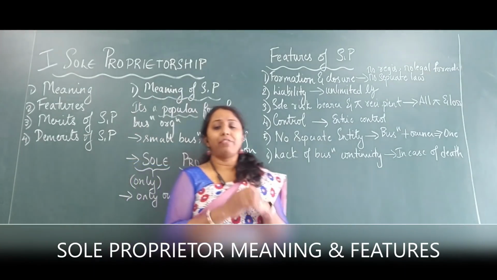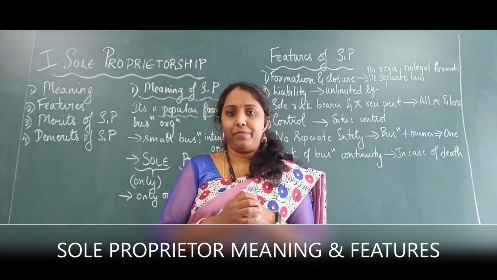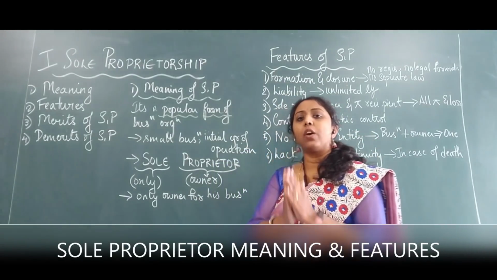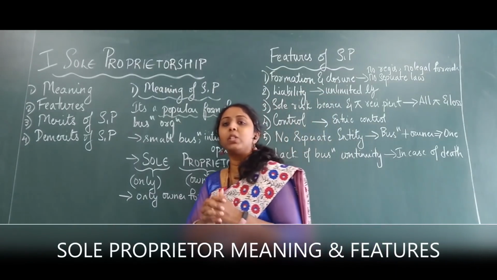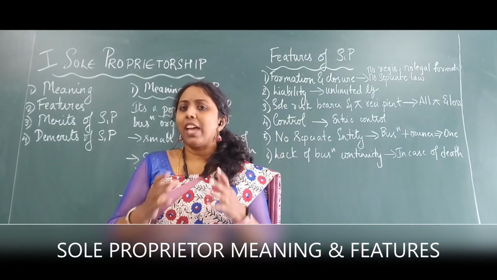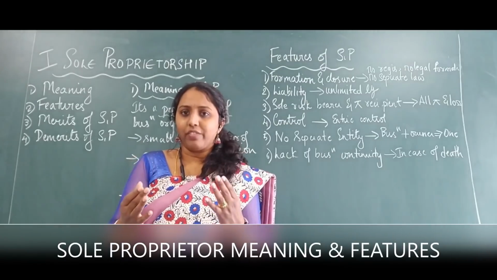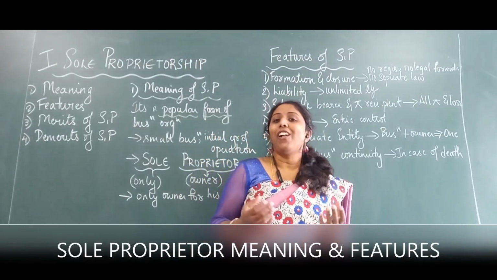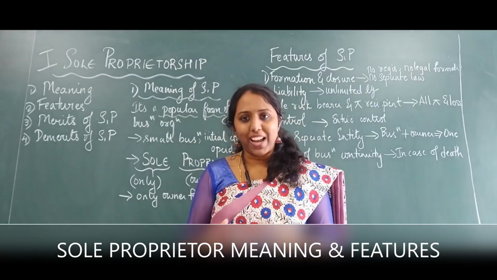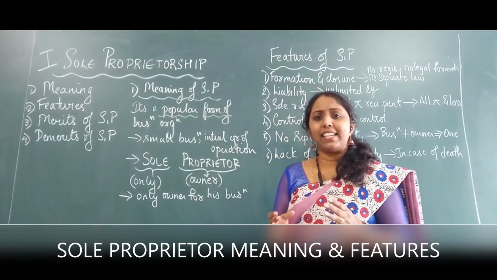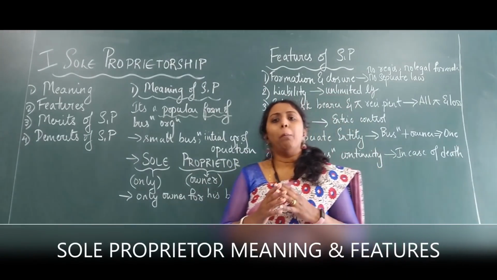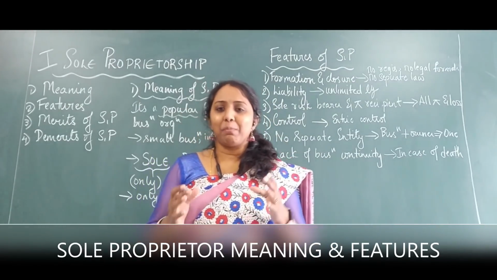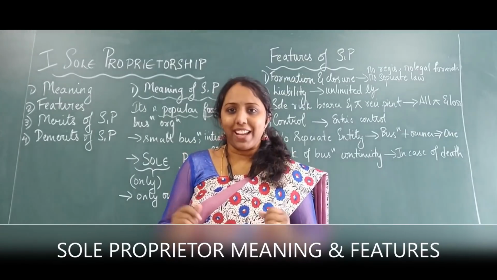Okay? Now sole refers to single owner. Proprietor refers to owner. Sole refers to single, or he is the only owner for the entire business, whatever business he is managing. So every day we bump into a lot of these shopkeepers who run their own businesses, right? So all these people are called sole proprietors. They single-handedly, they're the only people who bear all the profits and all the losses for their business. So these are the people who are called sole proprietorship.